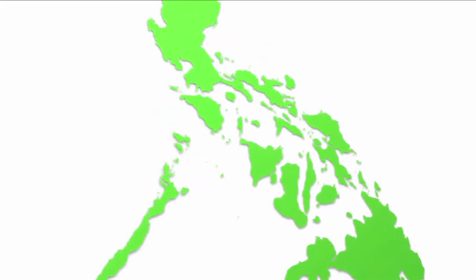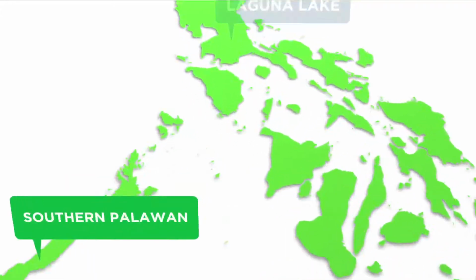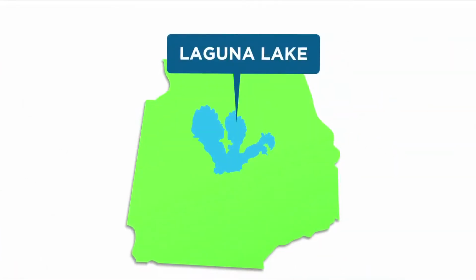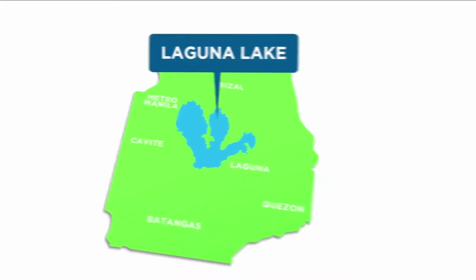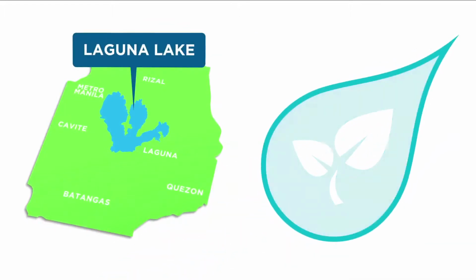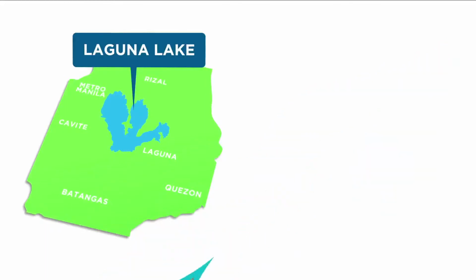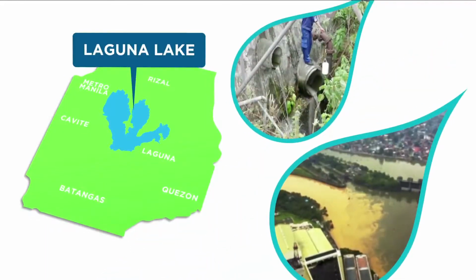We will walk you through the Philippines' WAVES experience in setting up ecosystem accounts for the Laguna Lake Basin and Southern Palawan. The Laguna Lake Basin is a vital ecosystem and center for economic activity in Metro Manila and surrounding provinces. It provides drinking water, supports fisheries, agriculture, forestry, and even prevents flooding in Manila. However, pollution and sedimentation threaten its survival.